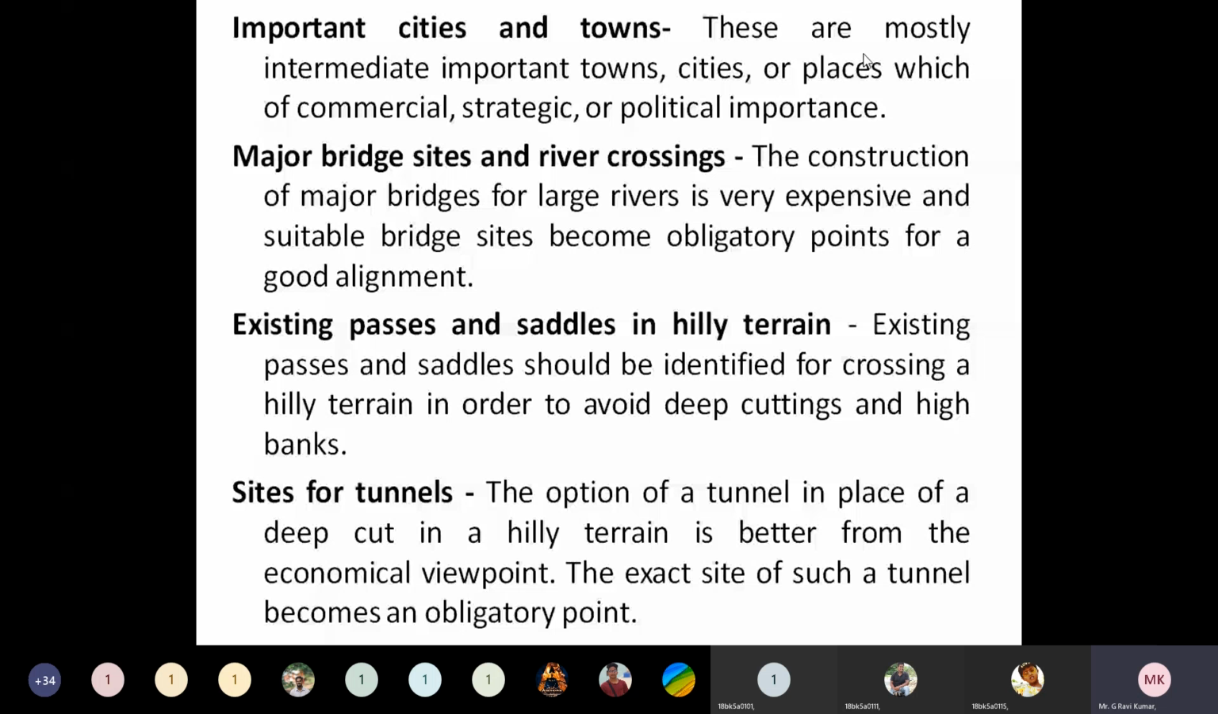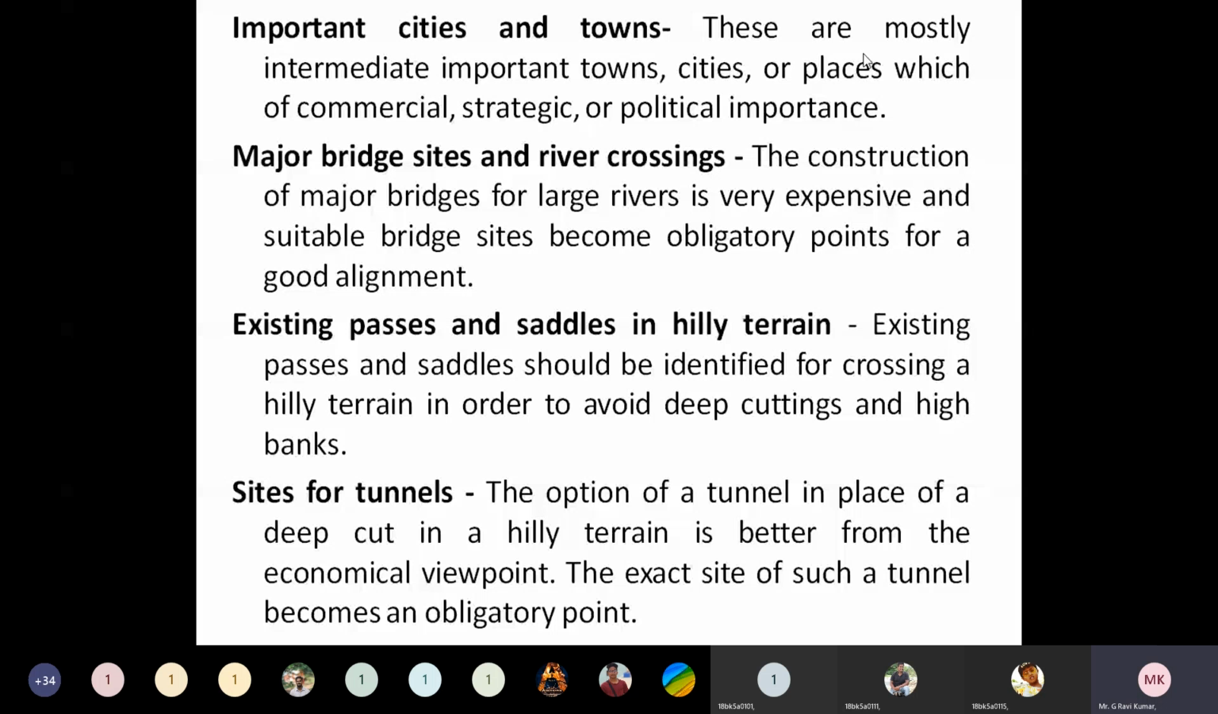So this is one of the requirements and criteria involved in the selection of a good alignment. Next is the major bridge sites and river crossings. It means the construction of major bridges for large rivers is very expensive, and suitable bridge sites become obligatory points for a good alignment. So the river crossings and the places where bridge sites are needed also need to be considered.